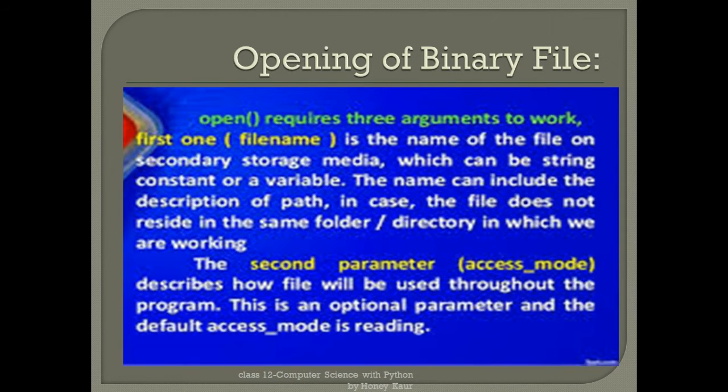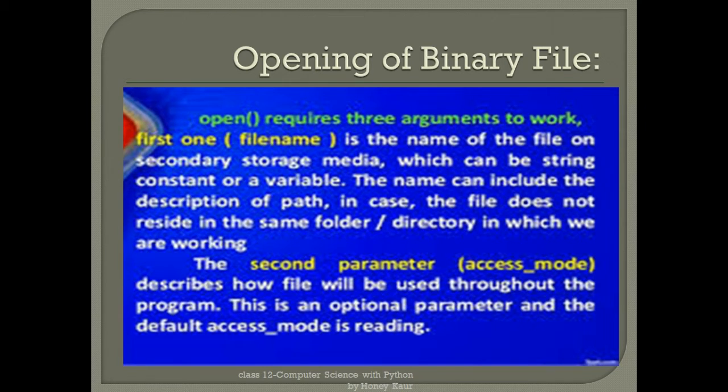So coming to the very first operation, opening a binary file. Opening is done the very first time, and with the first opening it also creates the file, whereas when we open the file next time, the already created file is opened. The binary file opening function requires 3 parameters. The very first is the file name, the name of the file we want to open.